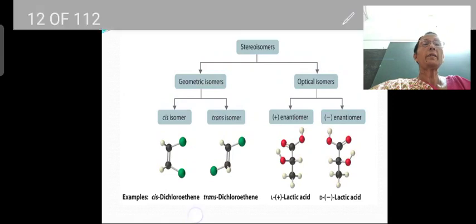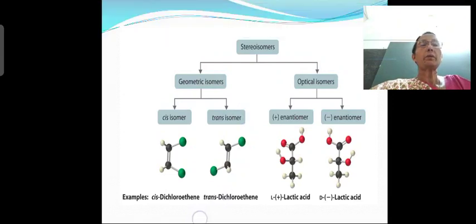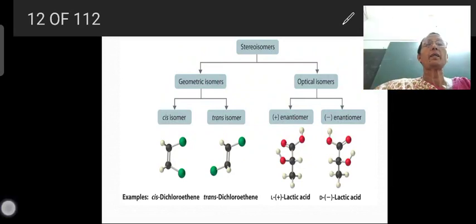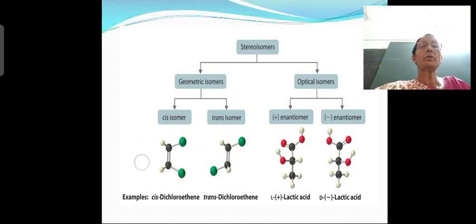Cis dichloroethene: you can see the green atoms present on the same side of the carbon double bond. Trans dichloroethene: the green atoms are present on opposite sides of the carbon double bond. You can see the white atoms also. Trans you have on opposite sides of the carbon double bond, cis on the same side.